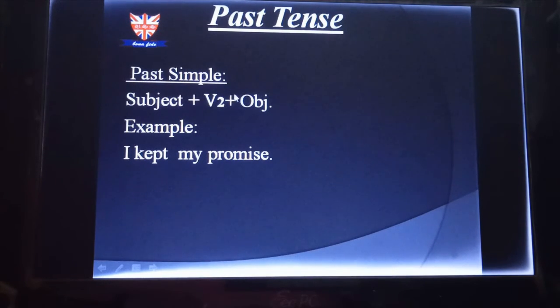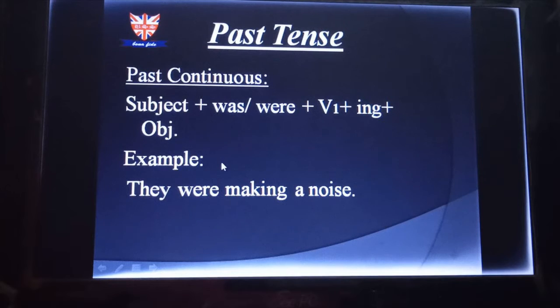V2 is the past form of any verb. Example: I kept my promise. Here the subject is I, V2 is kept, just like kept is the past form of keep, then the object is my promise. So, I kept my promise. Okay, next let's go to the next slide.